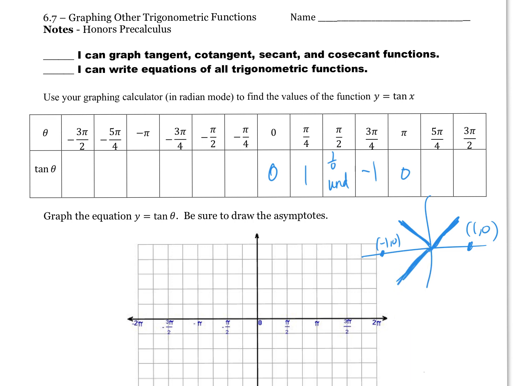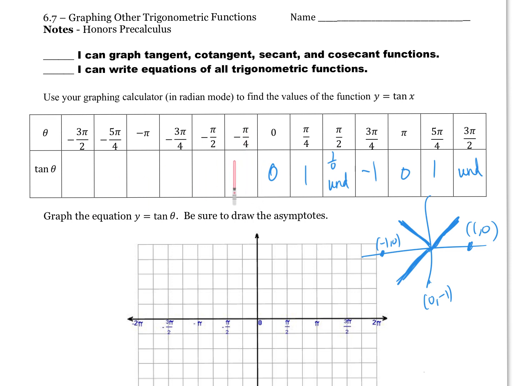Negative over negative is a positive 1. Very good, Steph. 3 pi over 2, down here, 3 pi over 2. -1 over 0 is undefined. Weird. You can move that up if you want, Lucy. Okay. Here we go. Let's go do this guy.